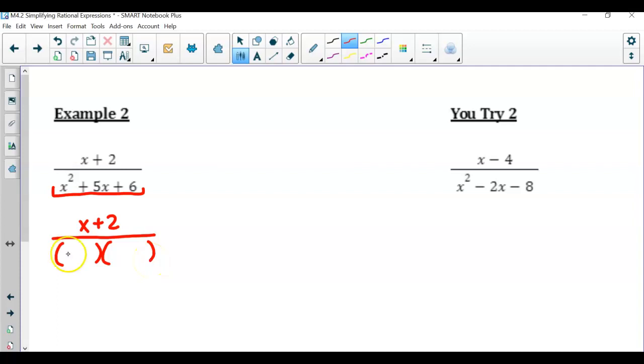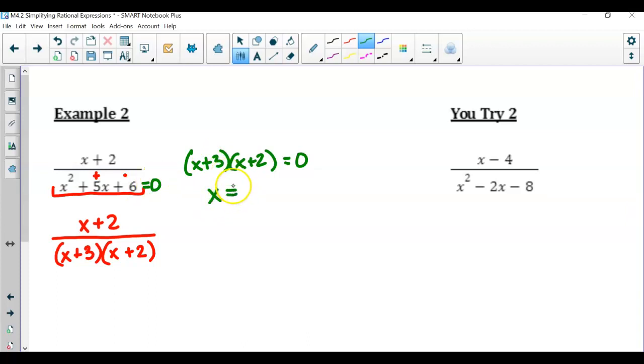So with factoring that, I now have, well, what two numbers multiply to get us 6 and add to get us 5? 3 and 2. So that means that our denominator here, x plus 3 times x plus 2, I'm going to rewrite it, because now that we've got it factored, cannot equal 0. So if we were solving this equation, equal to 0, that means x cannot equal -3 and -2. So those are the two values that would make this expression undefined.